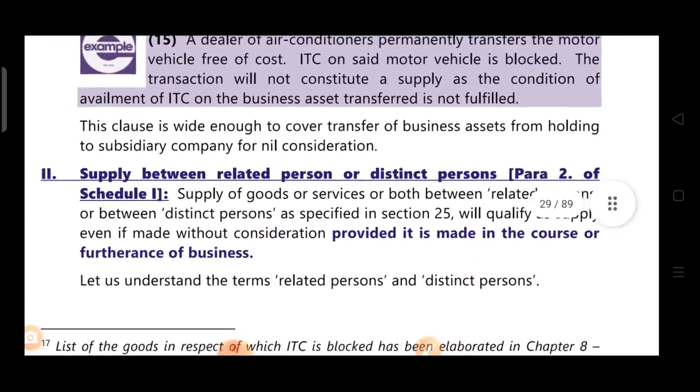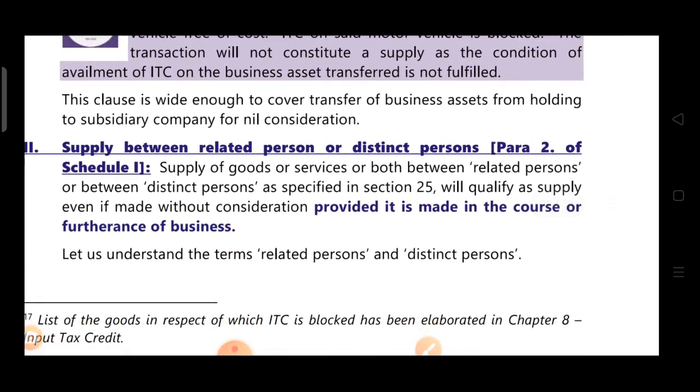Now the second point they have discussed in detail: supply between related persons or distinct persons, para 2 of Schedule 1. Supply of goods or services between related persons or between distinct persons as specified in Section 25 will qualify as supply even if made without consideration, provided it is made in the course or furtherance of business. Okay, it should be made between related or distinct persons and it should be made in the course or furtherance of business, then only it will be qualified as supply and then only GST will be levied.